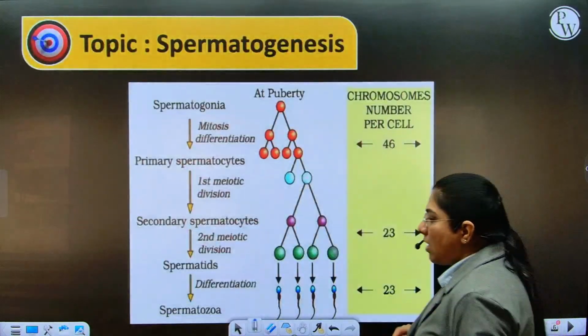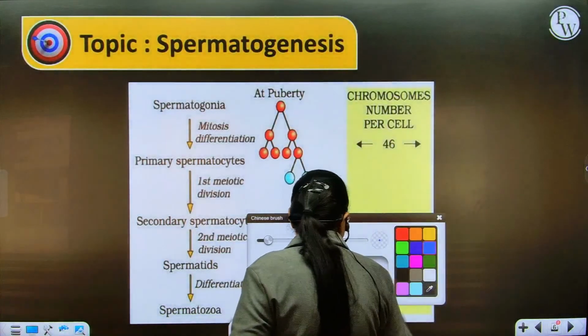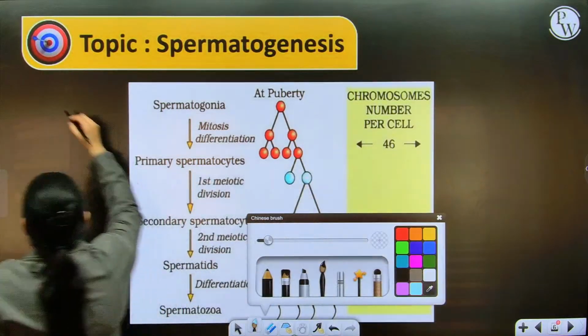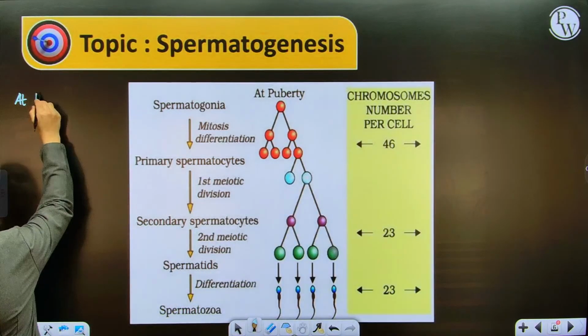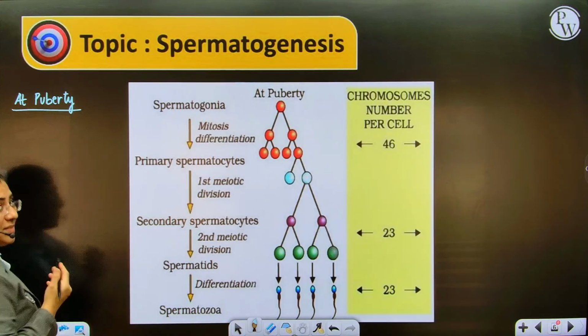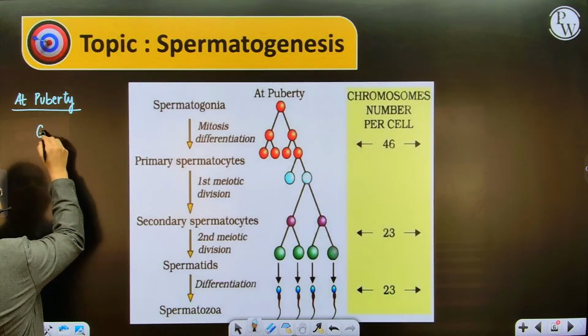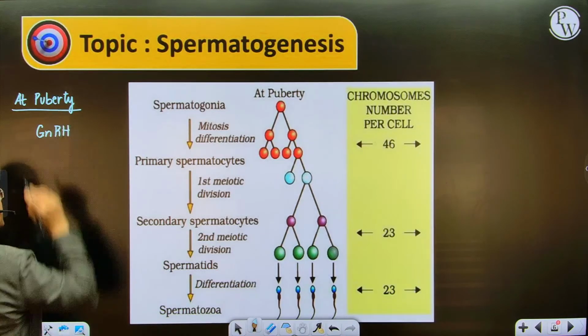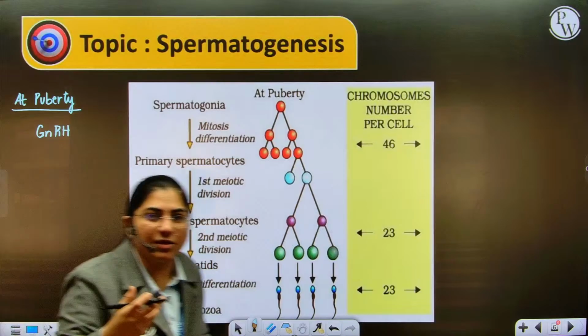Let us see. What happens at puberty? From the hypothalamus, a hormone called GnRH is released, that is gonadotropin releasing hormone.